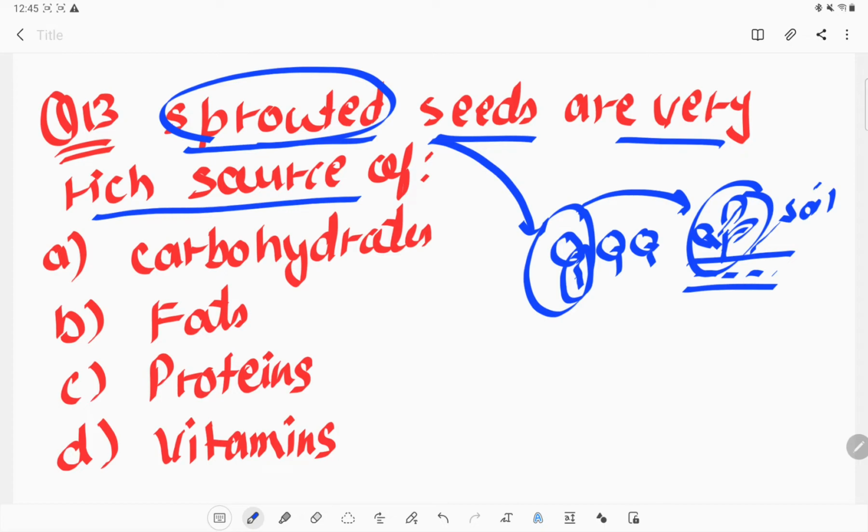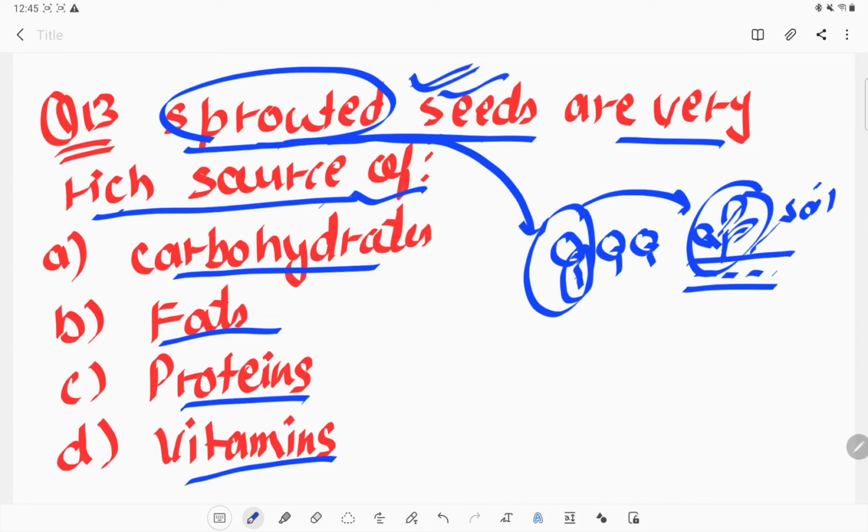So the question is, sprouted seeds are a very rich source of what? Carbohydrate, fat, protein, or vitamin? We should know this concept: the sprouted seeds which we eat have a lot of protein. So option C is the correct answer. It is rich in the source of protein.